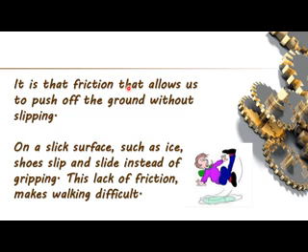It is that friction that allows us to push off the ground without slipping. On a sleek surface such as ice, shoes slip and slide instead of gripping. This lack of friction makes walking difficult. So if there is friction, then we are able to walk, otherwise we slip.